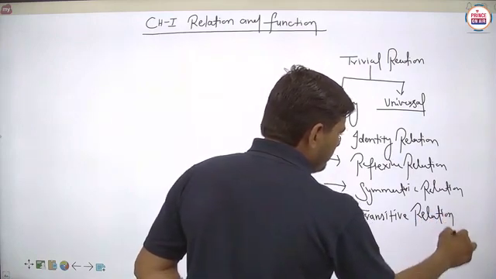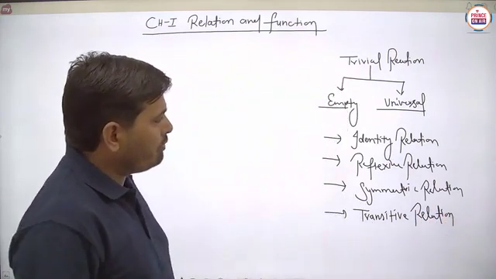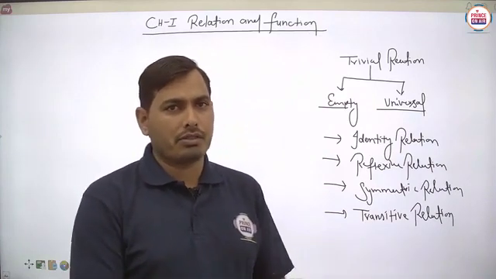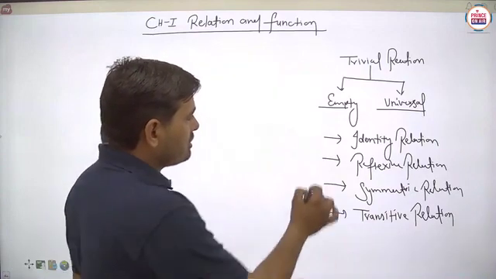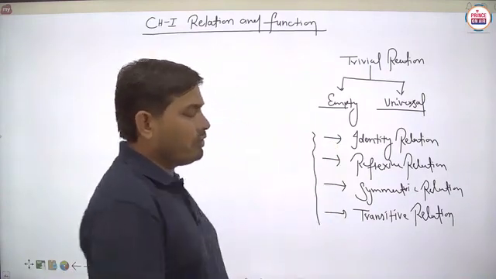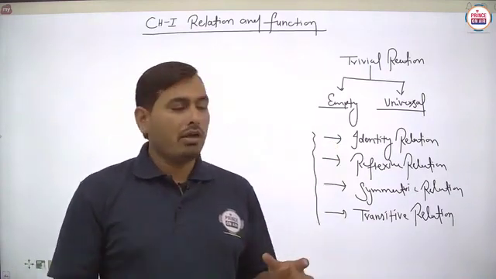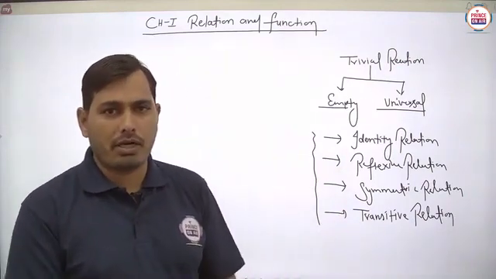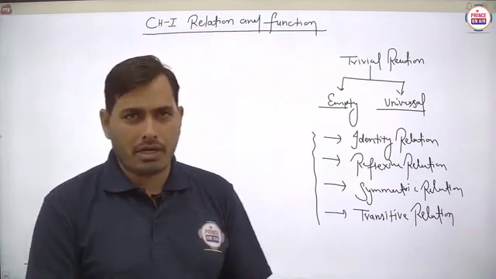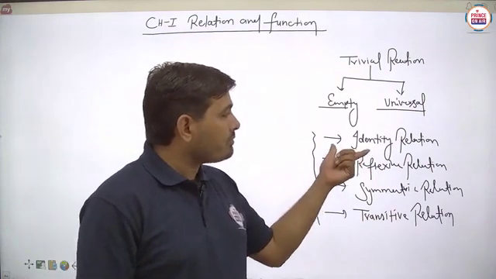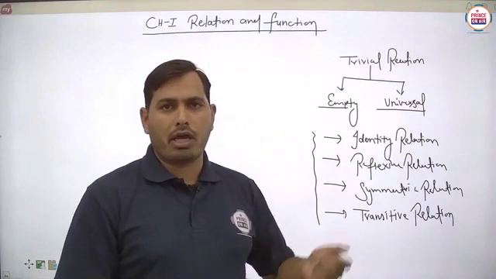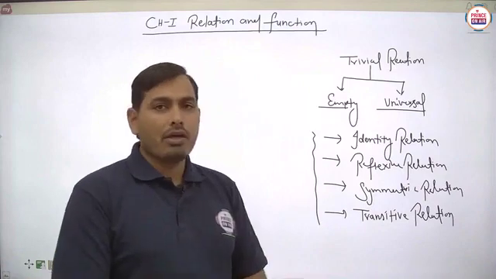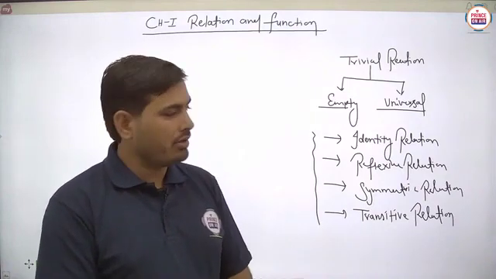I think each and every student knows very well the names of these types of relations, because in the last video we discussed all the kinds of relations. Today we are going to discuss these four important parts of relations, and in the board examination, questions are asked from these types. Listen carefully to each and every statement I tell you in a particular type of relation. One by one we will discuss each and every kind of relation here. Is it clear?